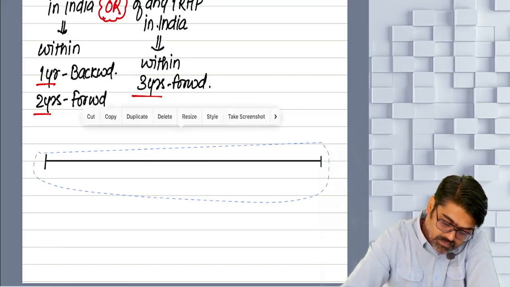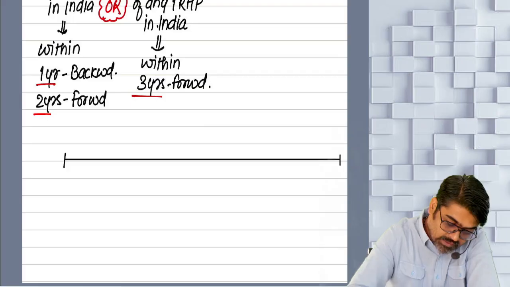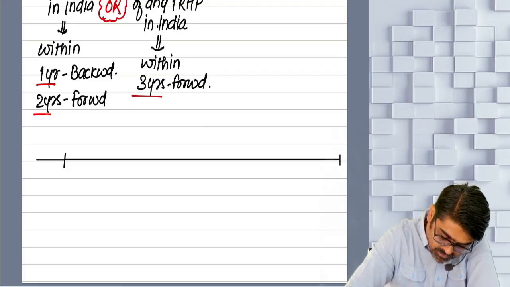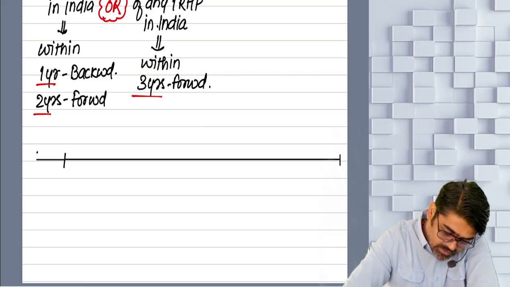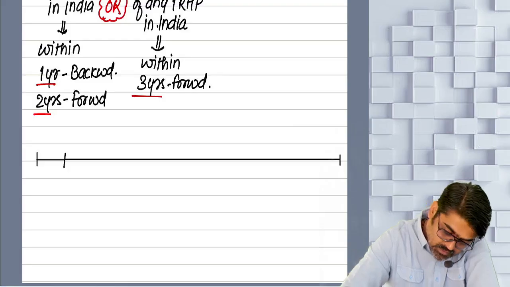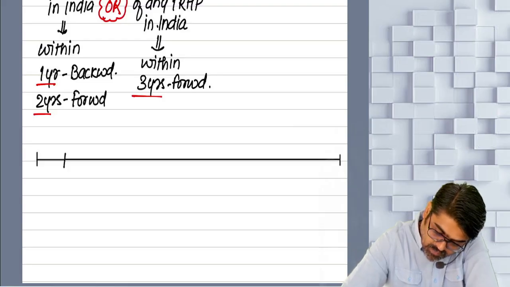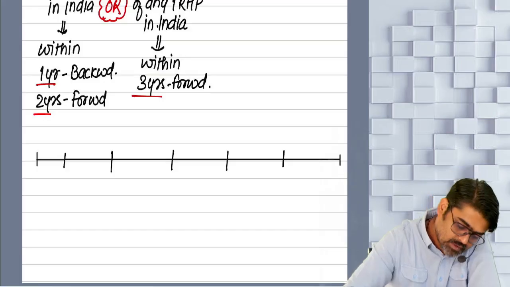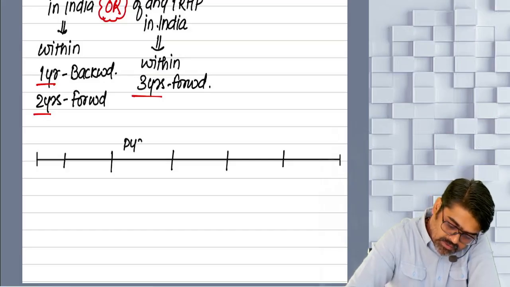For example, what is your previous year? Tell me. 25? Your previous year is 25? 26, right? No? Okay. So this is 1, 2, 3, and this is 4. So your previous year is 25, 26.